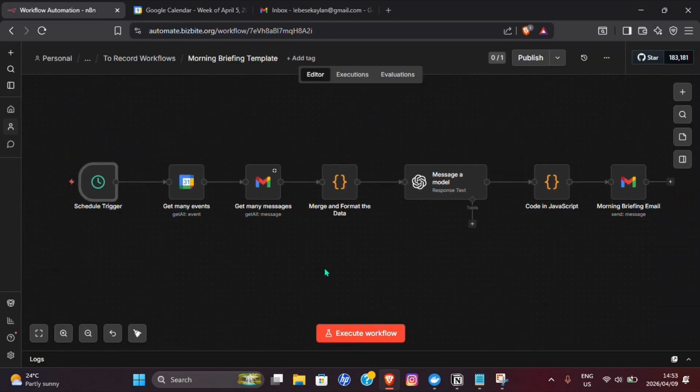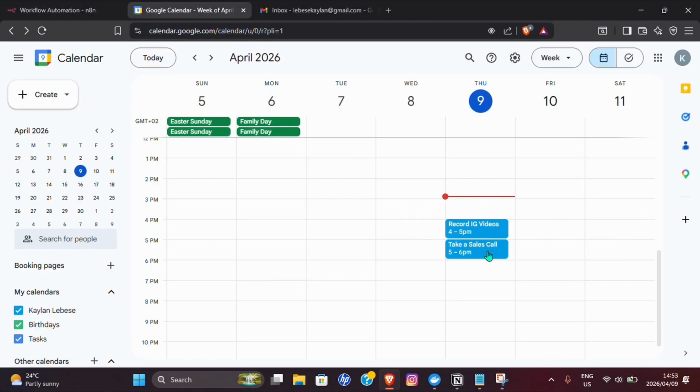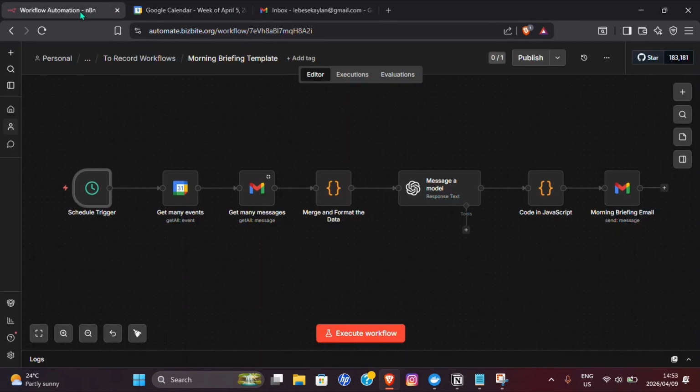Now I'm going to show you how to build this for yourself. Let me go ahead and show you that it works first of all. So as you can see, here's what I quickly scheduled there. Record Instagram videos, take sales call. In my inbox, there's nothing unread. Let's go ahead and execute the workflow.